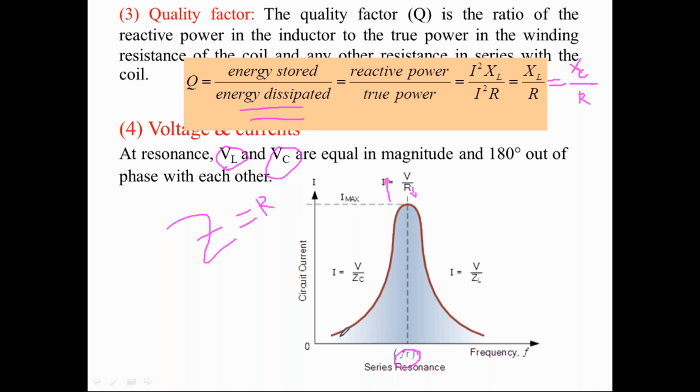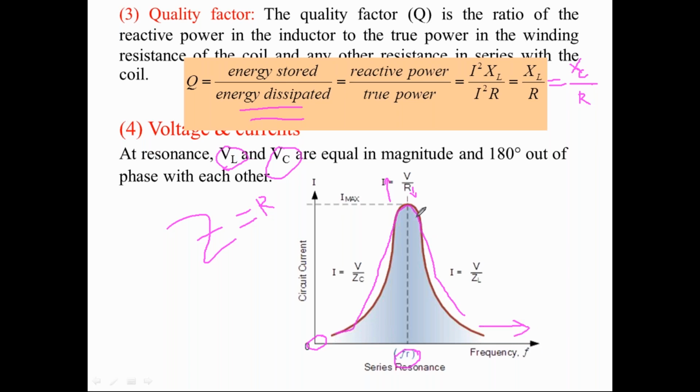So this is the variation of the current curve with respect to frequency. The current starts from the origin, reaches its maximum value at Z equal to R, and then decreases again as the frequency increases in this manner.